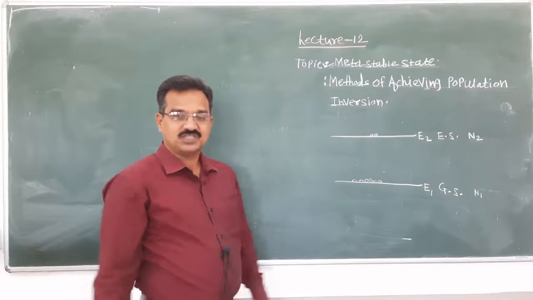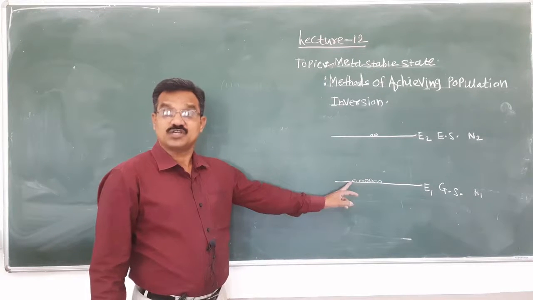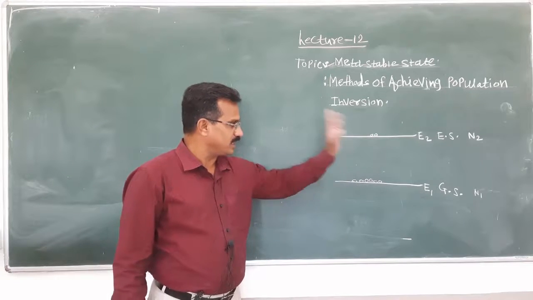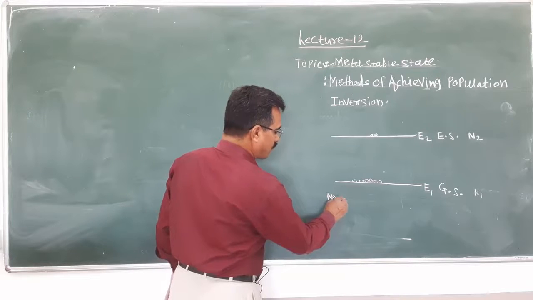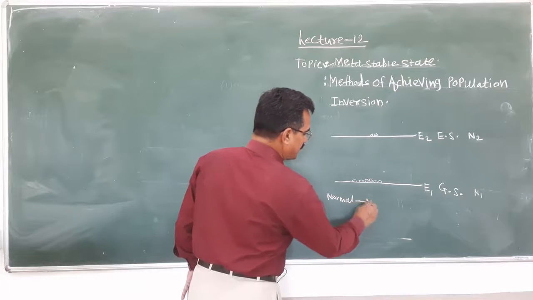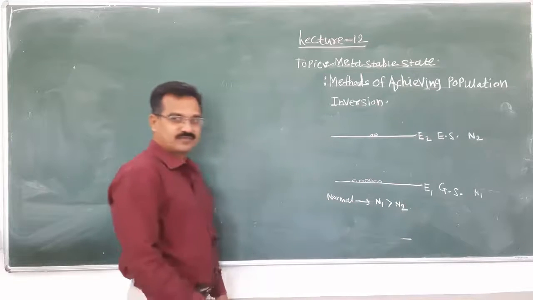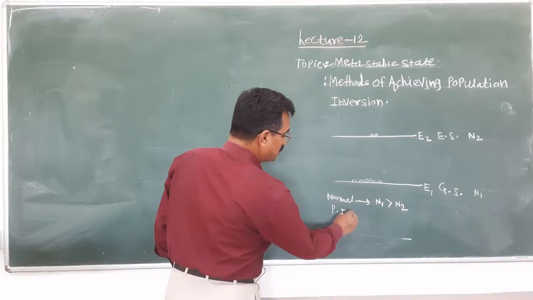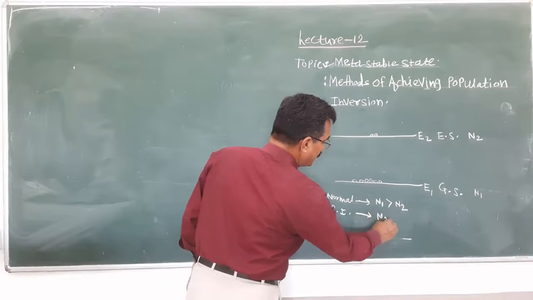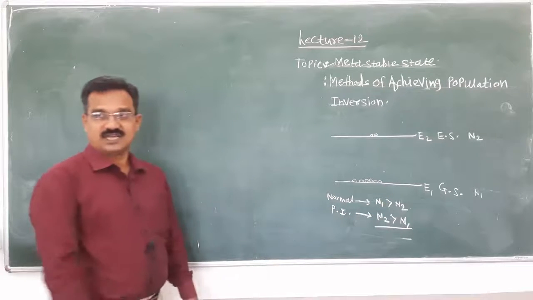Under normal condition, what will happen? The number of atoms in the ground state is more as compared to the number of atoms in the excited state. That means under normal condition N1 is greater than N2. And from the population inversion point of view, N2 is greater than N1.